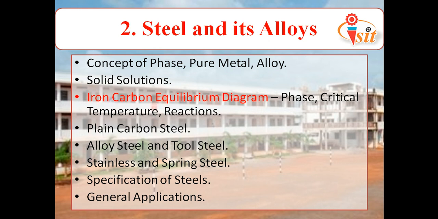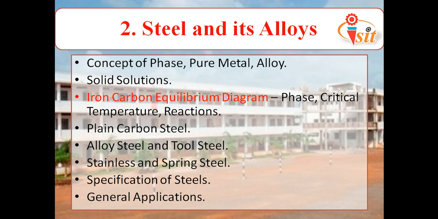Next we have alloy steel. Alloy steel is an alloy made to get some good properties. In that also we have some types, like hot work tool steel, cold work tool steel, high carbon high chromium steel, and oil hardening non-shrinkable steel, that is OHNS.